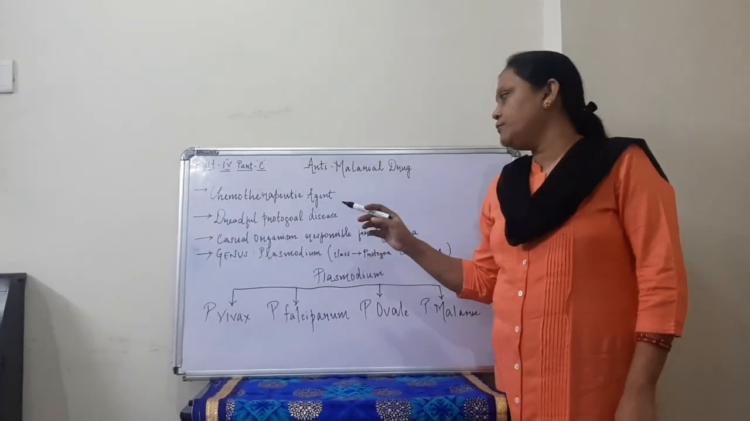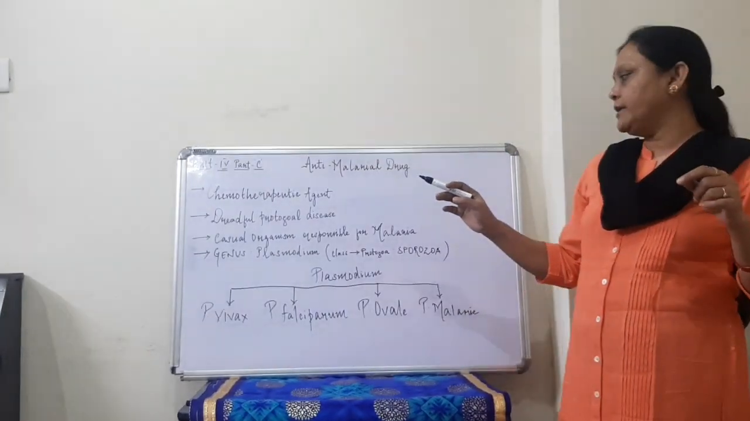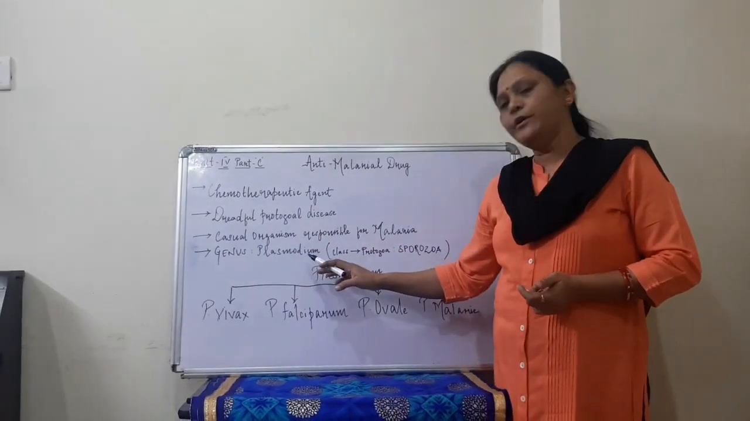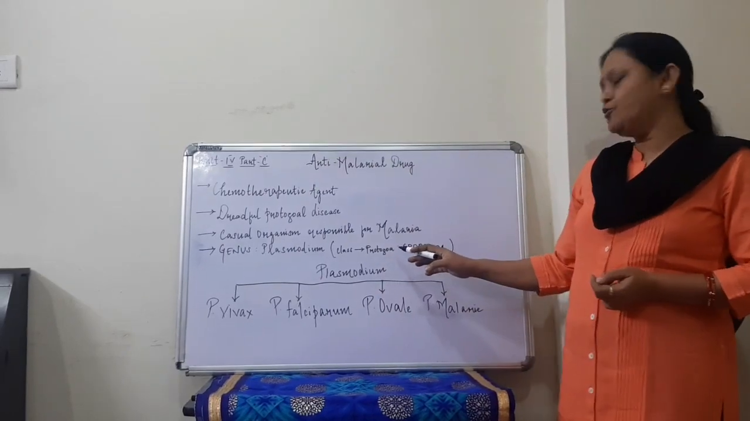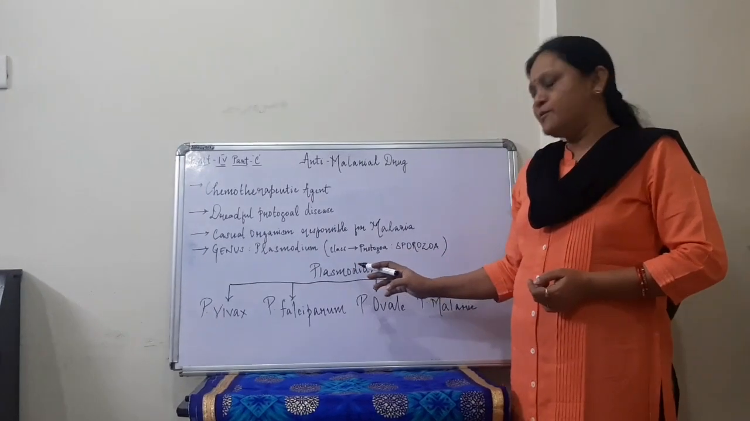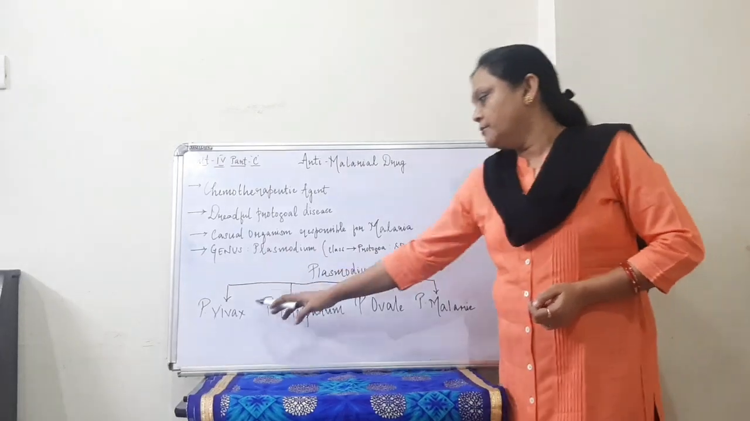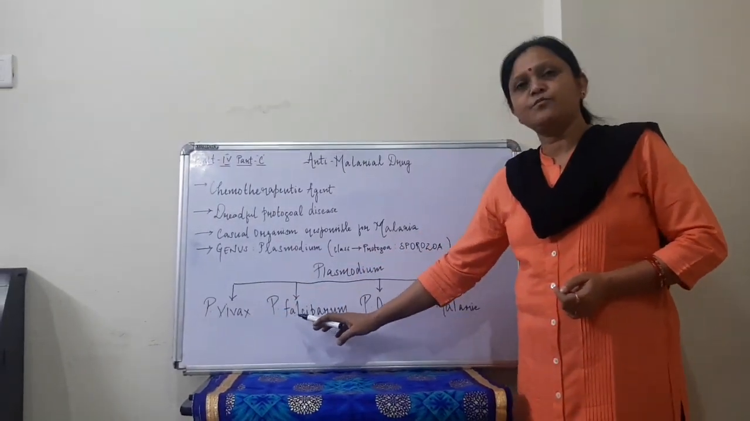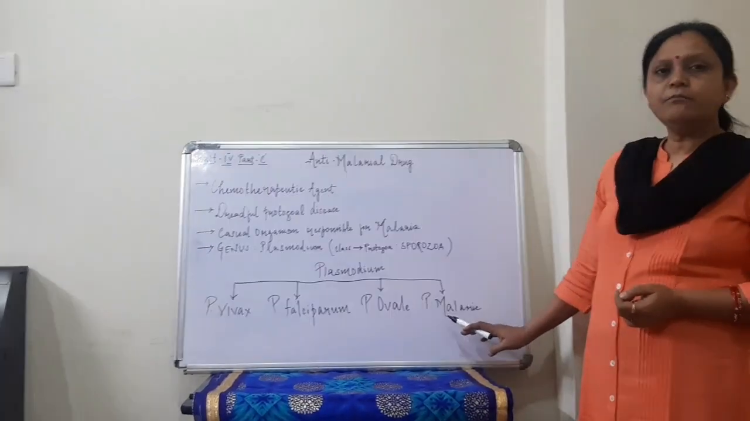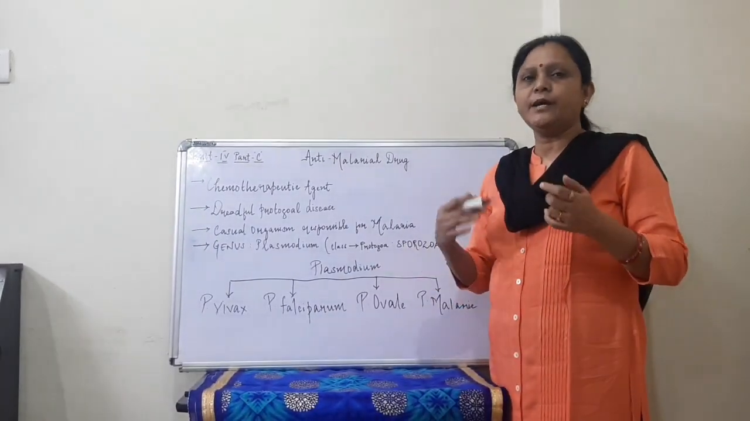It is still one of the dreadful protozoal diseases, and its causal organism which is responsible for malaria is genus Plasmodium. It is a class of protozoa known as sporozoa. There are 4 types of Plasmodium which are responsible for malaria in man: Plasmodium vivax, Plasmodium falciparum, Plasmodium ovale, and Plasmodium malariae. All these genera are responsible for different types of malarial fever.